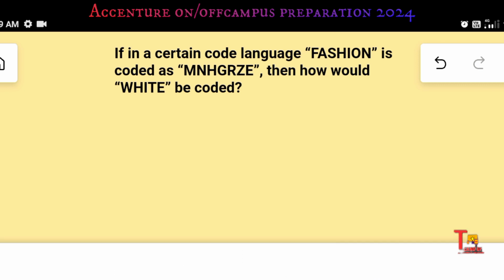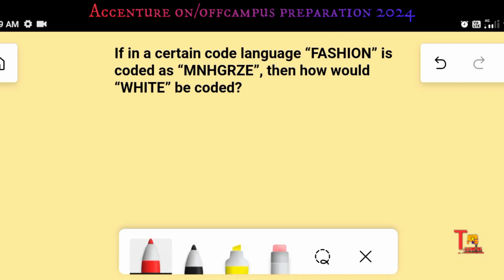Actually, fashion, let's reverse the fashion. If we write fashion in reverse, then it will be n at first, then o, then i, then h, then s, then a, and f. Guys, if you are thinking that I am doing it slowly, then kindly just speed up the video. Okay, now just decrement each element by 1.